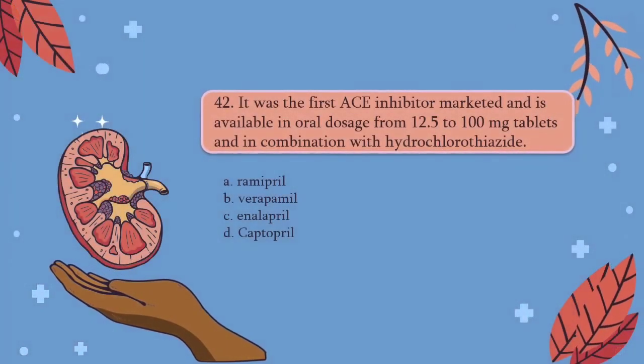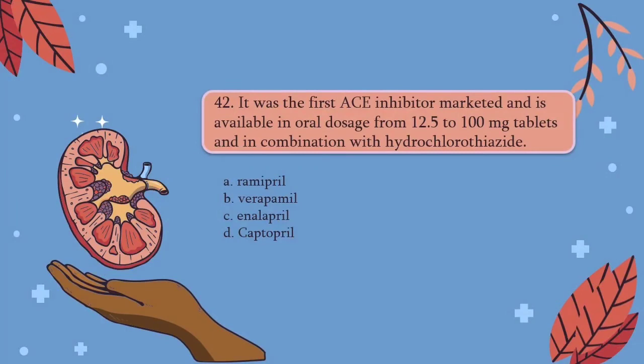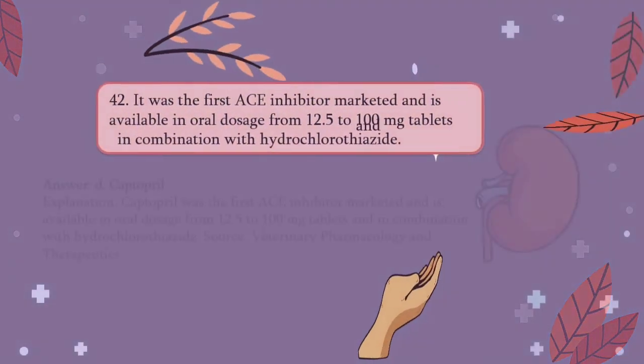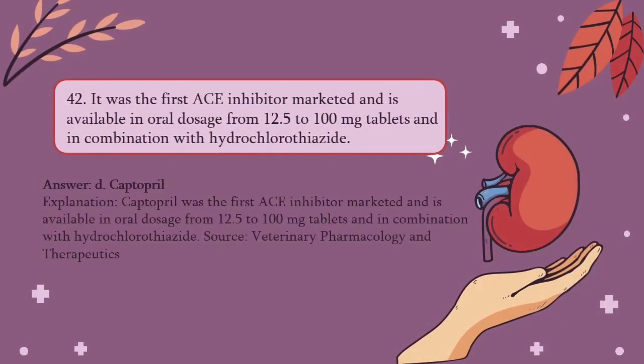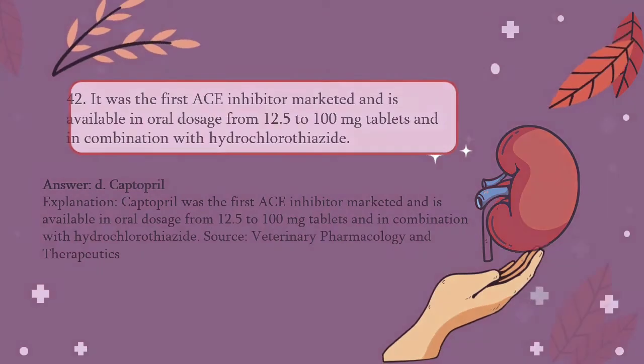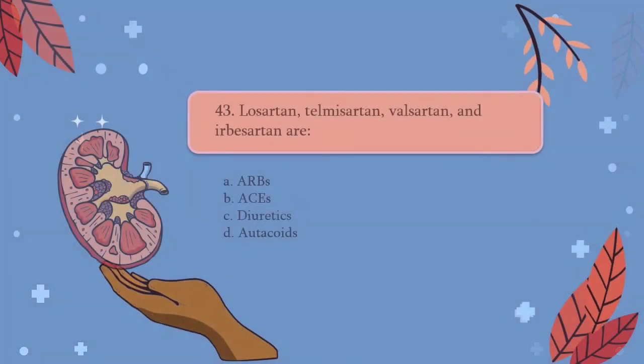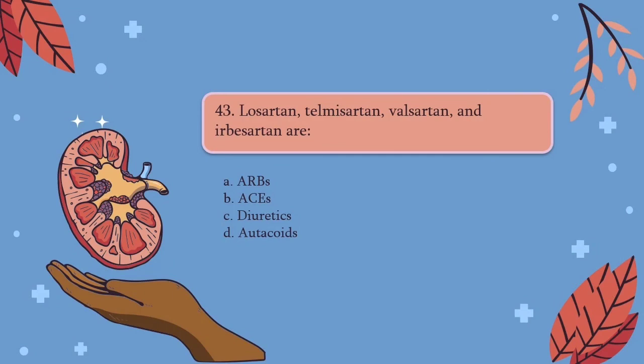Question number 42. It was the first ACE inhibitor marketed and is available in oral dosage from 12.5 to 100 mg tablets and in combination with hydrochlorothiazide. A. Ramipril, B. Verapamil, C. Enalapril, D. Captopril. The answer would be Captopril. It was the first ACE inhibitor marketed and is available in oral dosage from 12.5 to 100 mg tablets and in combination with hydrochlorothiazide.